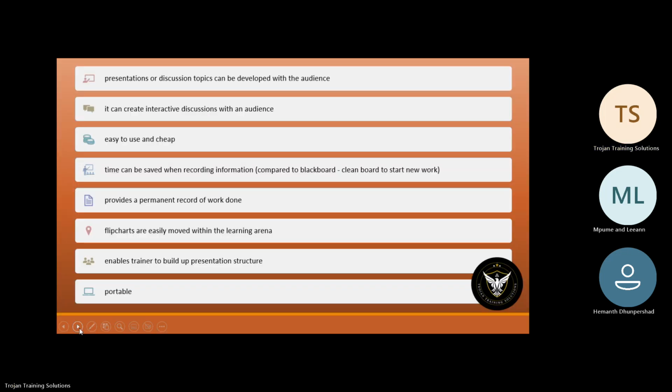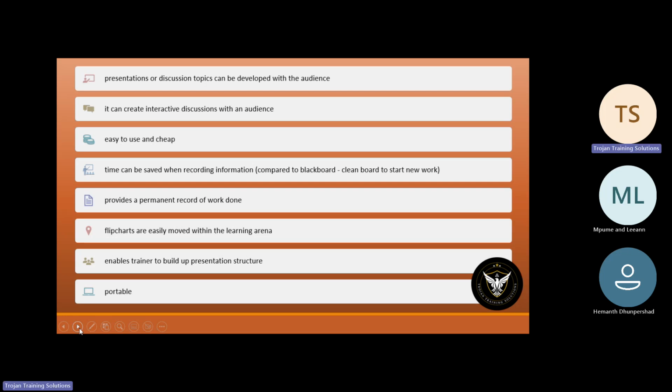Advantages. Presentation or discussion topics can be developed with the audience. It can create interactive discussions with the audience. It's easy to use and it's cheap. Time can be saved when recorded information is already on the flip chart.